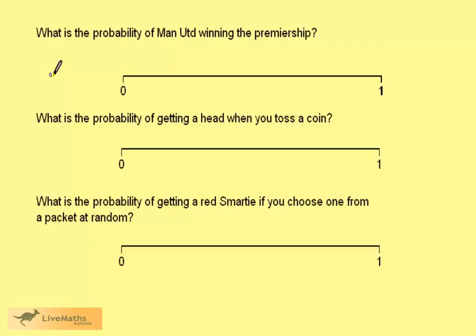In this example, we're going to look at different types of probability. Think about the probability of Man United winning the Premiership. How can we assign a number to this? The only way is to look at the situation purely subjectively. It's a best guess.